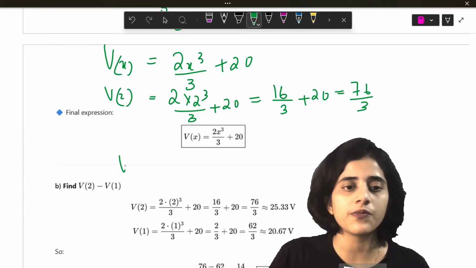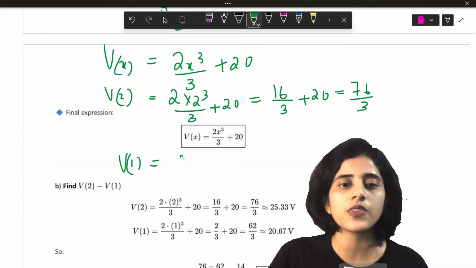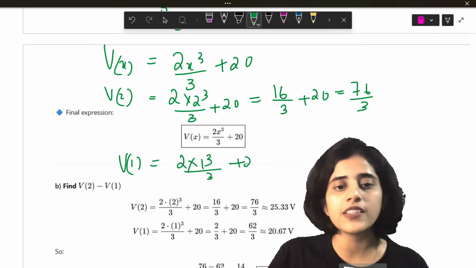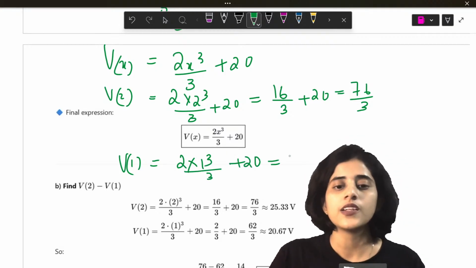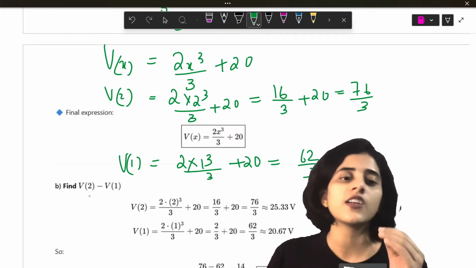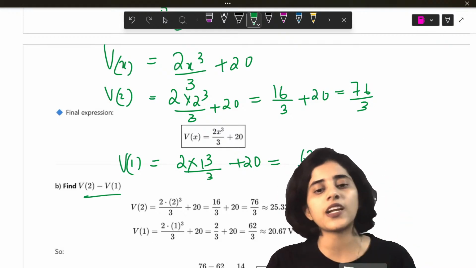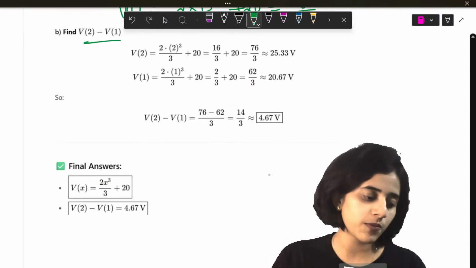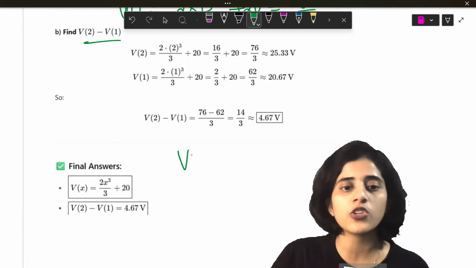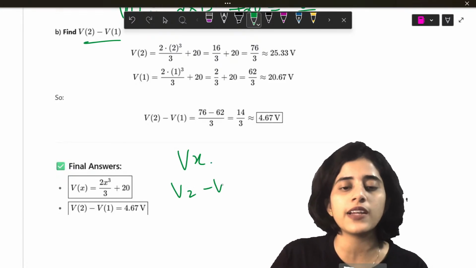Now V of 1 will be 2 into 1 cube by 3 plus 20. So this will become 62 by 3. You do the math, you get the answer. Now to find V2 minus V1, you just subtract the two. You will get 4.67 volts. Okay. So you found out Vx, you found out V2 minus V1.